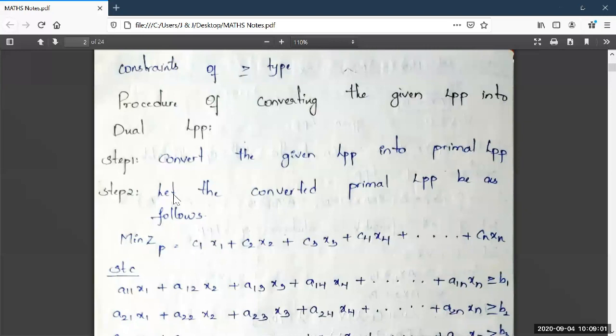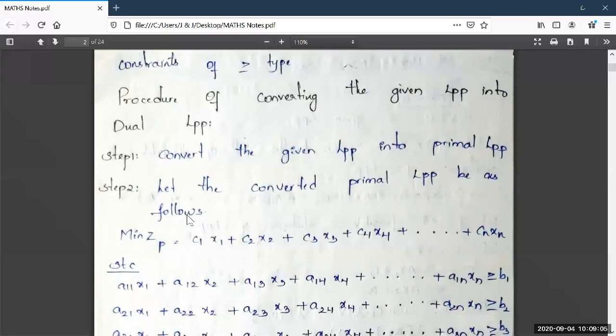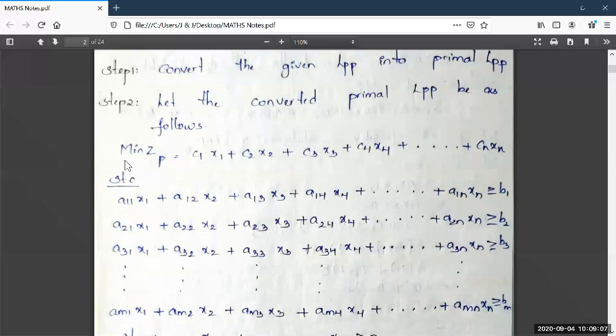Step 2. Let the converted primal LPP be as follows. See here, I have taken the first form of primal LPP. It is minimization Z. This P indicates it is in primal form.